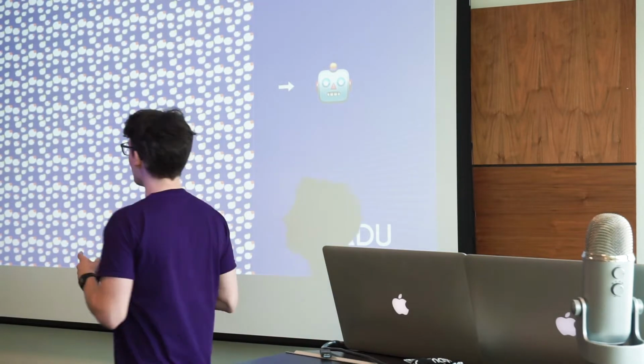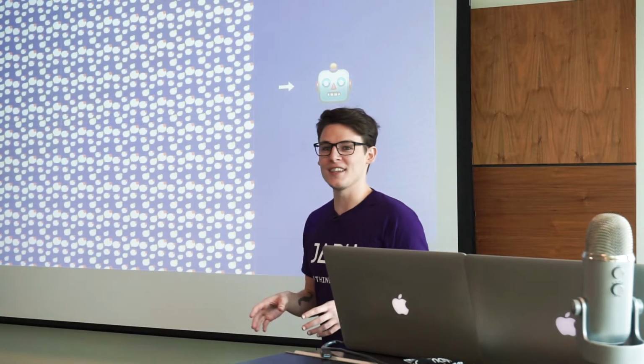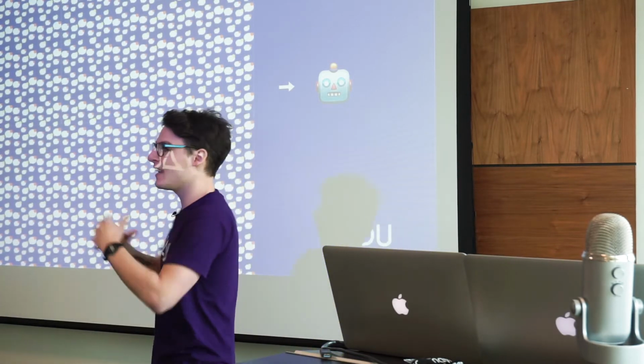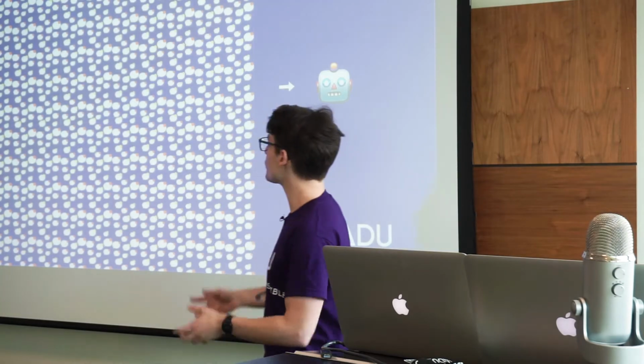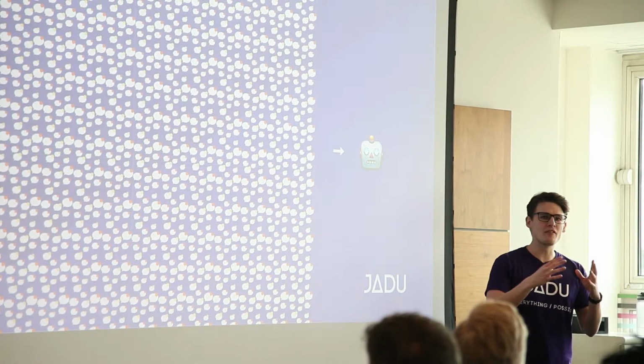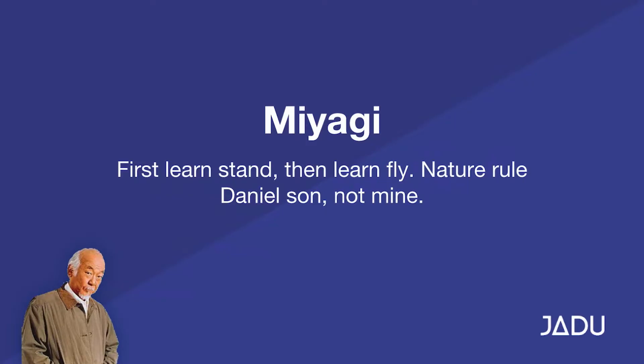And I'm not just saying that because at Jadu, that human being would be me. But we want to keep our training data as unbiased and accurate as possible. So this means we need a collective human engagement in order to build this training data. We want to represent everybody's feelings on sentiment, not just mine. So this brings us on to my first demo of the day, and this is Miyagi.